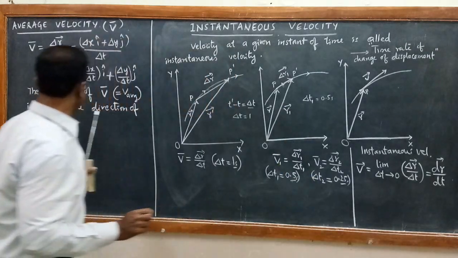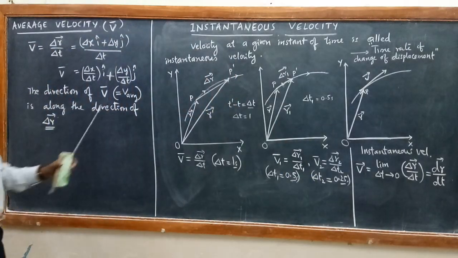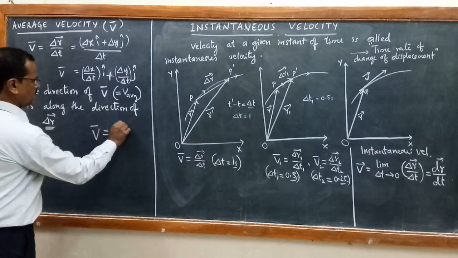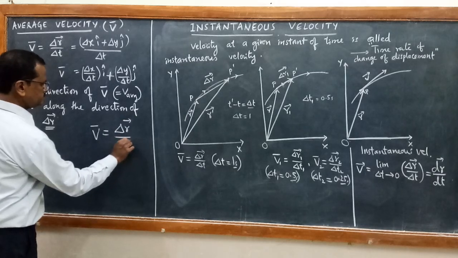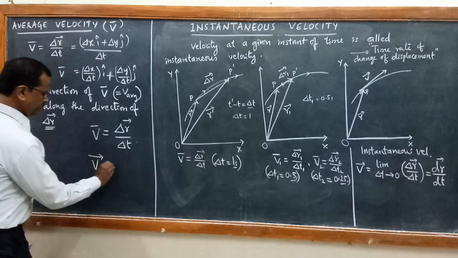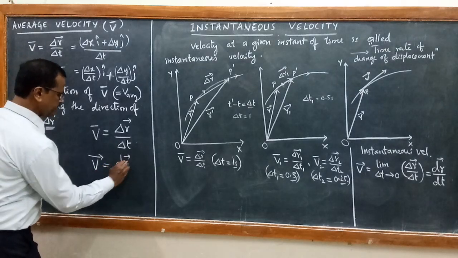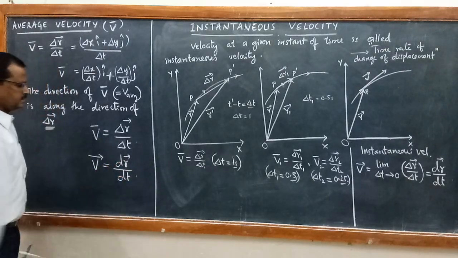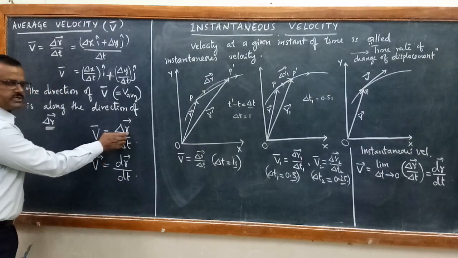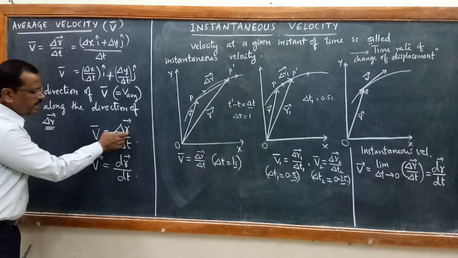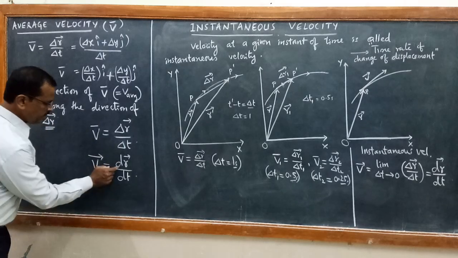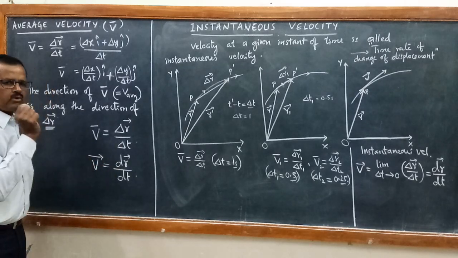See the difference between the average velocity and instantaneous velocity. Here average velocity we got as delta r by delta t vector. The v vector is dr vector by dt. See the difference: delta r and delta t are considerable changes, large changes in position and large changes in time, whereas dr and dt are very small changes.